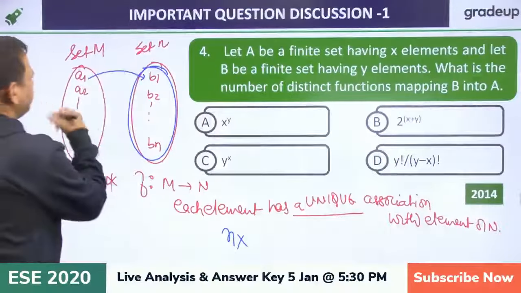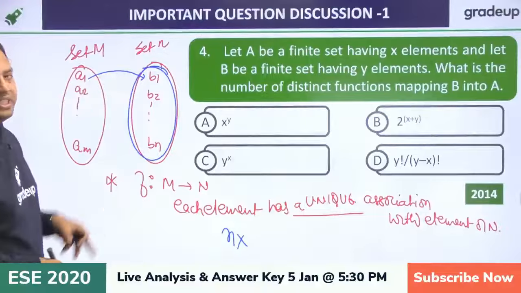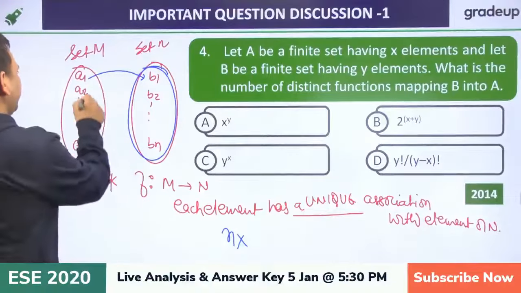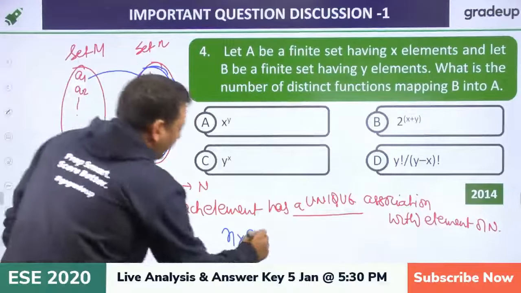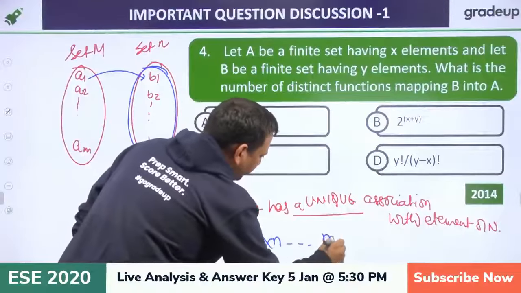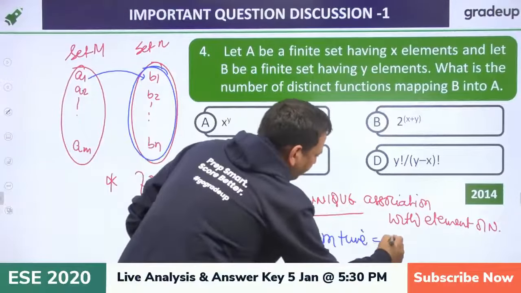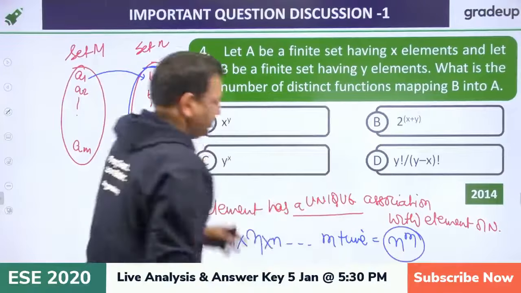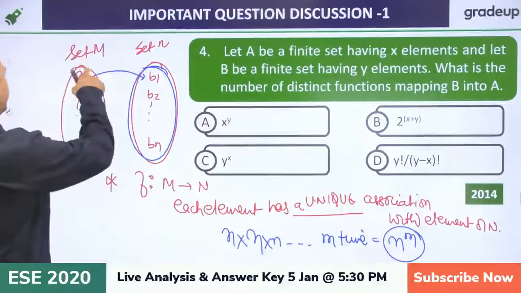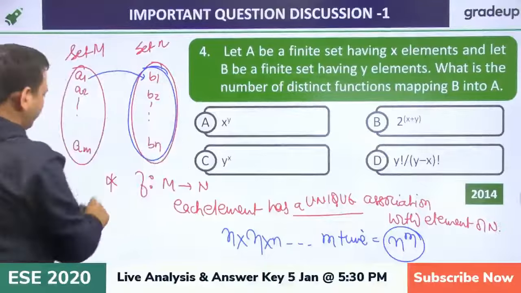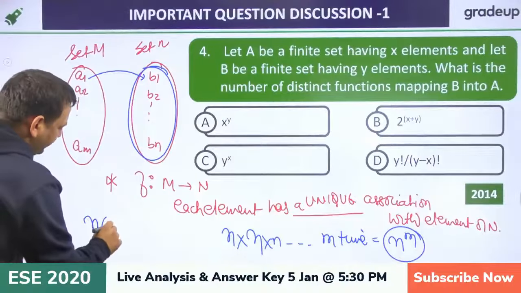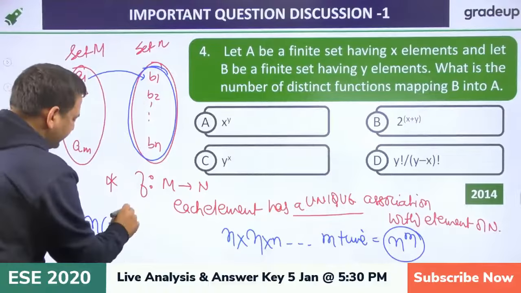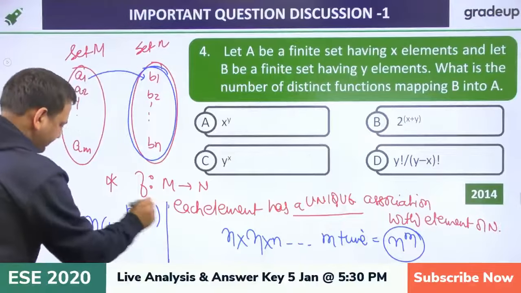If A1 alone is associated, that is not a function, so there are n options for A1. Similarly, A2 can also have n options, and A3 can have n options. So n, m times. This is the number of functions, n raised to power m. Remember, if you are defining a function from M to N, the number of functions is the cardinality of the second set raised to the cardinality of the first set.